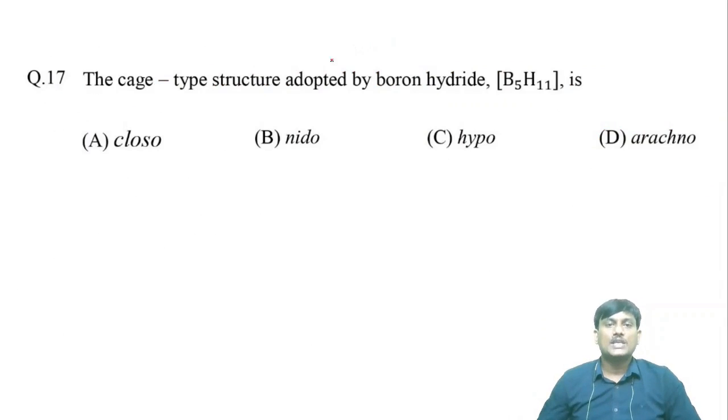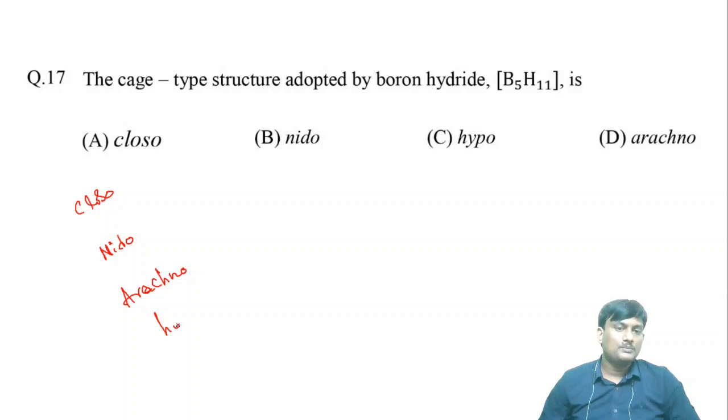The cage type structure adopted by boron hydride B5H11 is given. We have 5 types of boranes: closo, nido, arachno, hypho, and clado. These are the 5 different types of boranes.